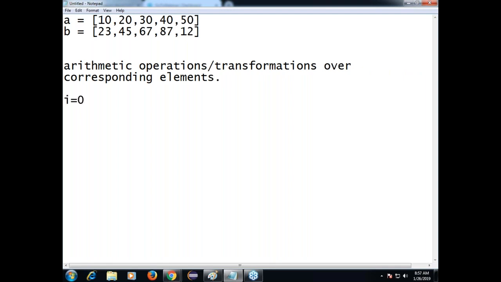I am taking one index number. For V in A, A has how many elements? 5 elements. 5 times the loop will be running. Each value of A is coming into V. Then what about B? You cannot. Suppose I say C is equal to V plus B of I. In the first iteration, I value is what, sir? 0. B of 0 means the first element. V has the first element of A, B of 0 the first element of B.